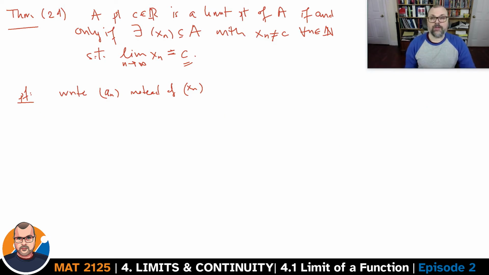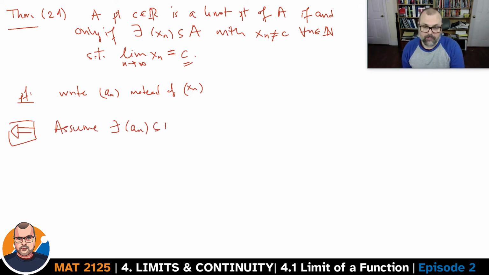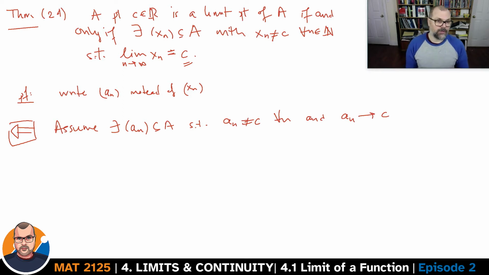Now we'll go the other way. Let's assume that we have a sequence in A such that a_n is different from c for all n, and the a_n converge to c. We want to show that every neighborhood around the point c will contain points in A other than c. So pick an arbitrary neighborhood.